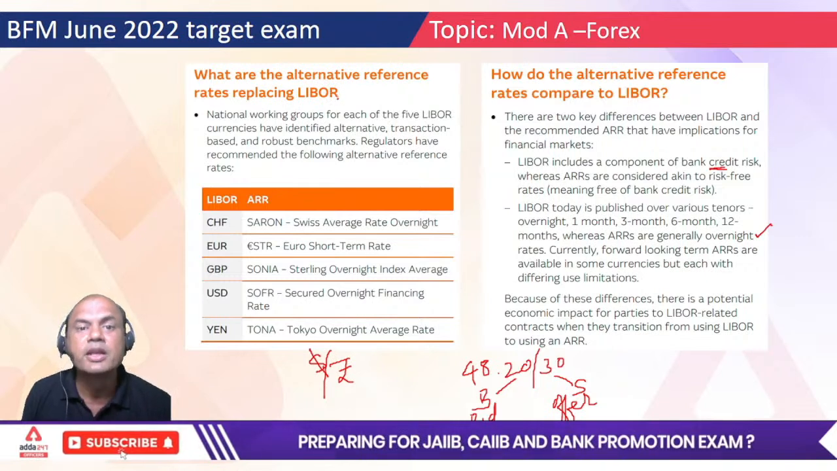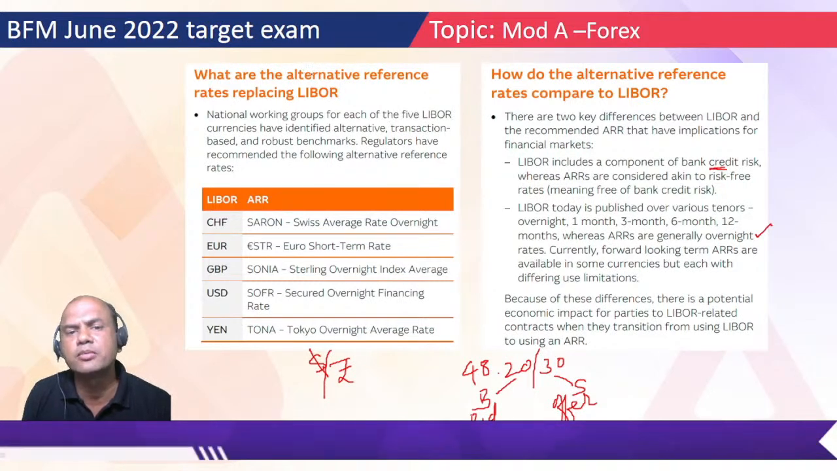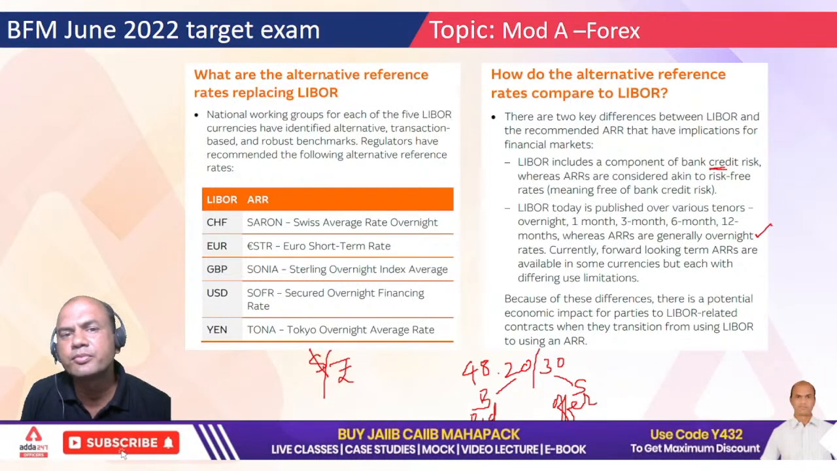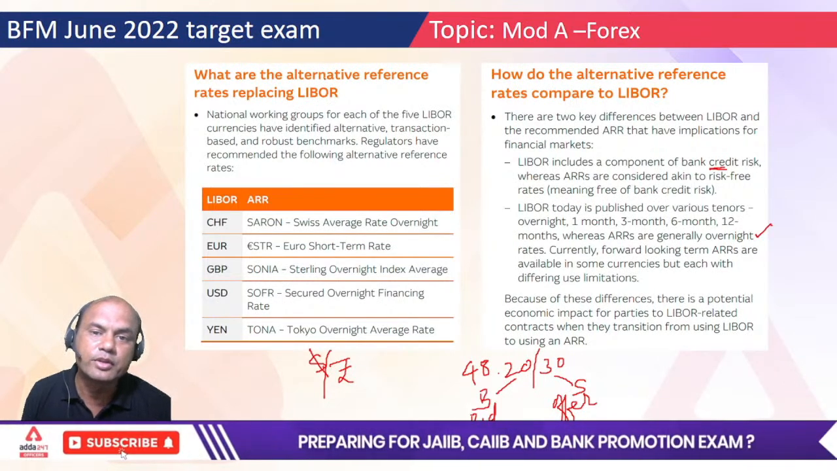What is the problem? Suppose something happens in London tomorrow. I'll ask you one simple question. Tomorrow something happens in London, everything goes down, all systems go down, there is a terrorist attack. What will you do? LIBOR is gone. No London, no interbank. So what should the world do then? That's why RBI has come up with ARR.